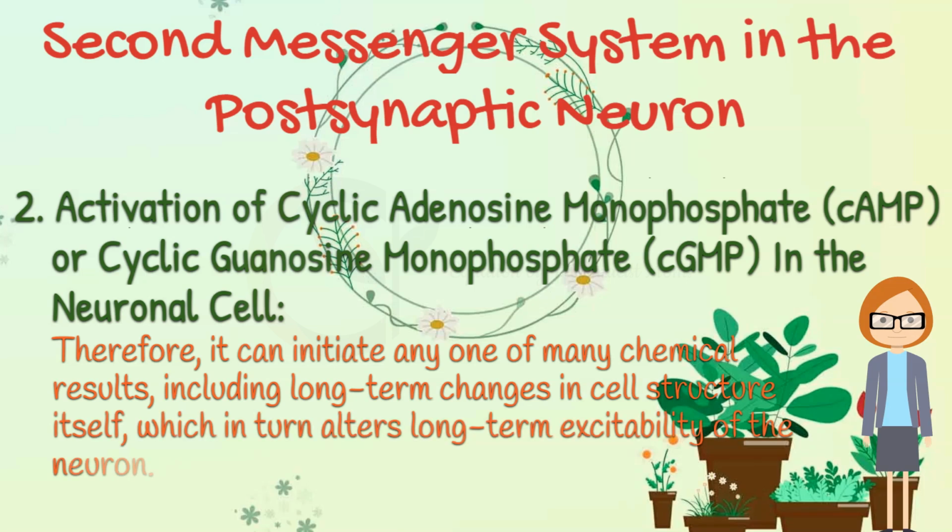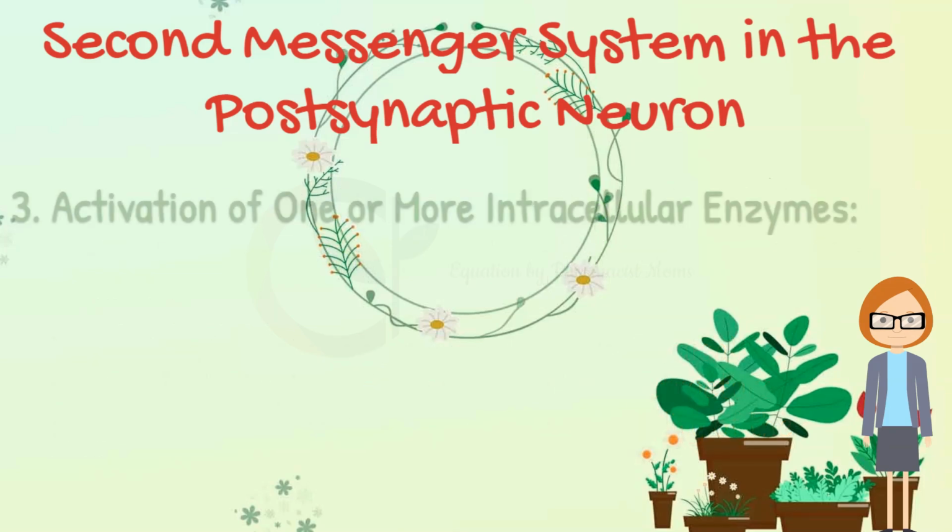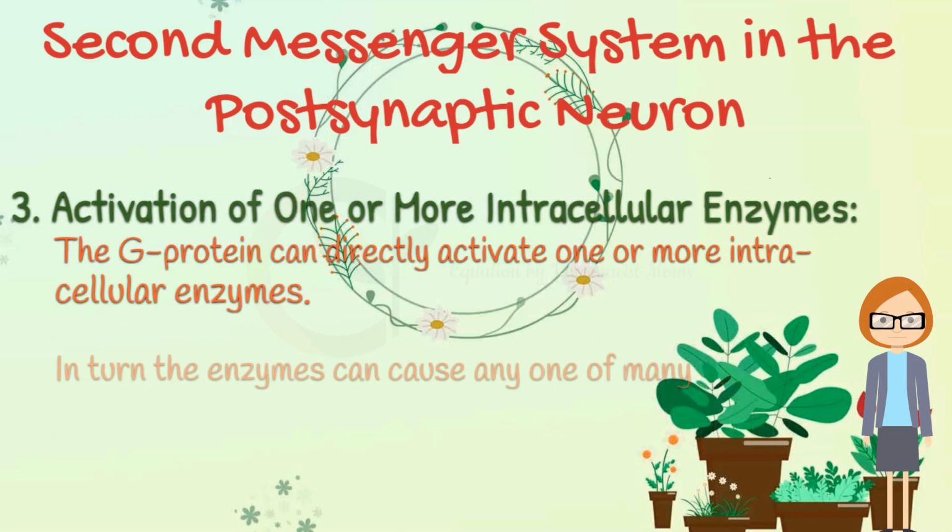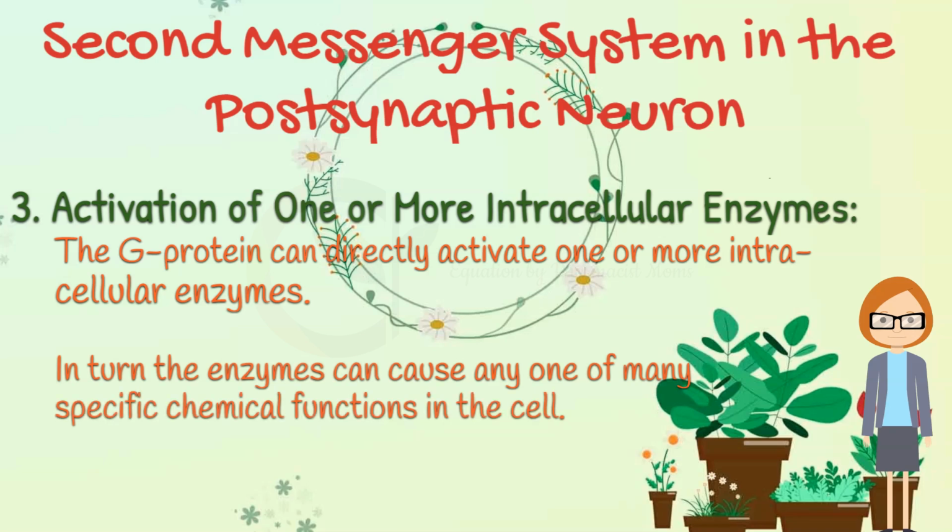Therefore, it can initiate any one of many chemical results, including long-term changes in cell structure itself, which in turn alters long-term excitability of the neuron. Activation of one or more intracellular enzymes. The G protein can directly activate one or more intracellular enzymes. In turn, the enzymes can cause any one of many specific chemical functions in the cell.